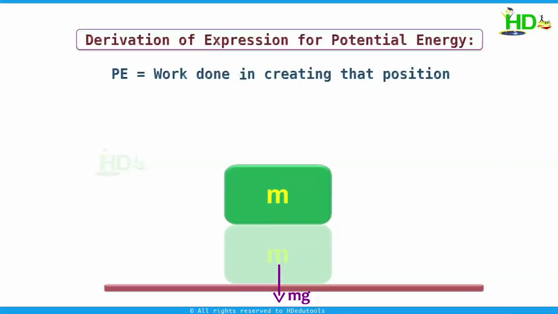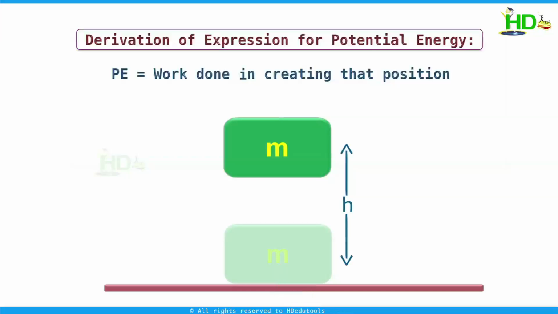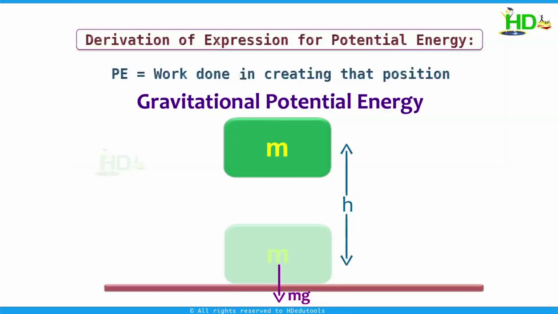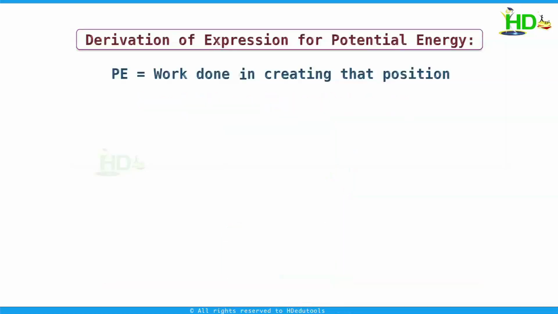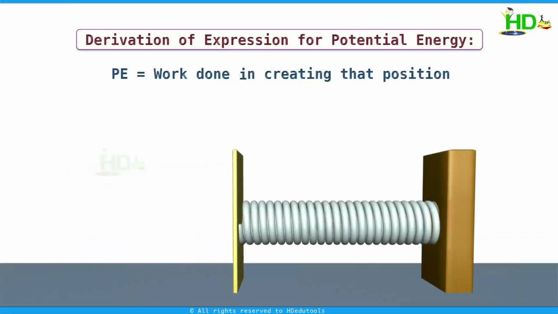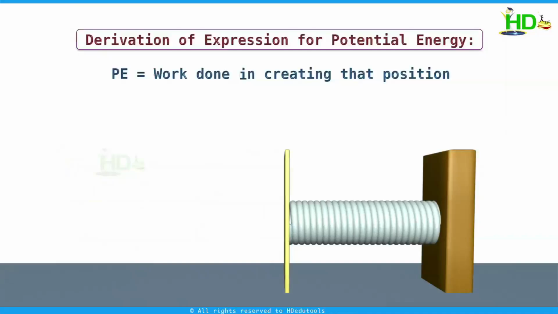If you lift an object to height h against the gravitational force, then the body attains some energy which is called gravitational potential energy. Similarly, if you compress a spring, while compressing you have to do some work. That work will be stored in the spring in the form of potential energy.